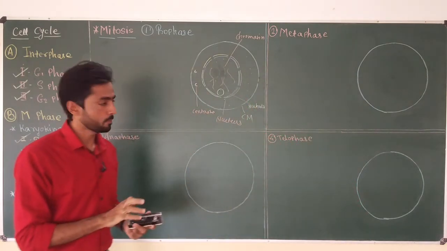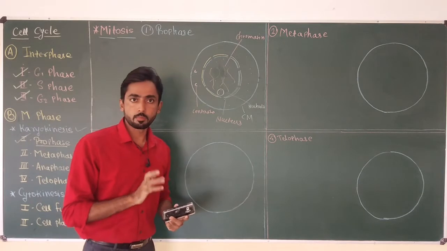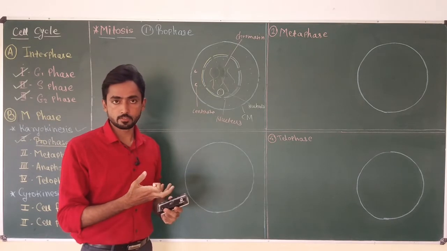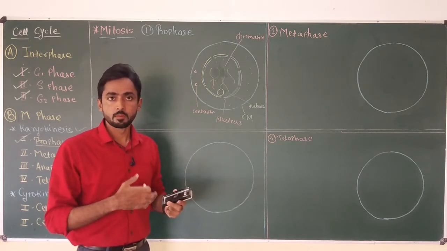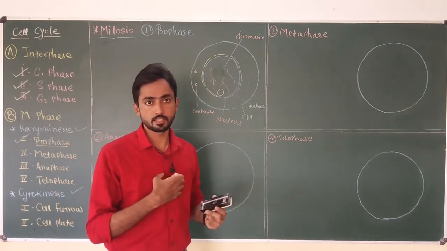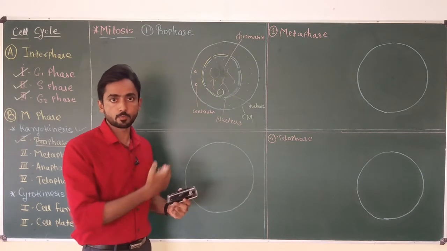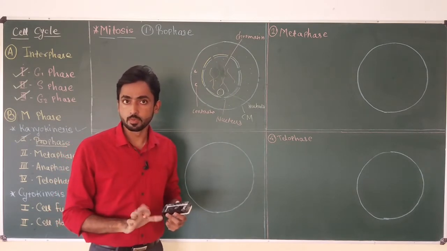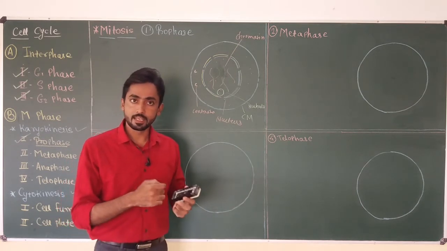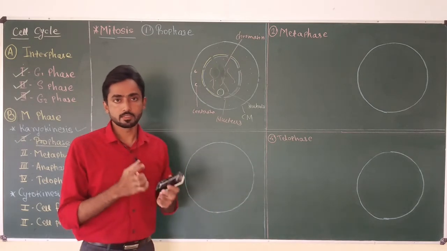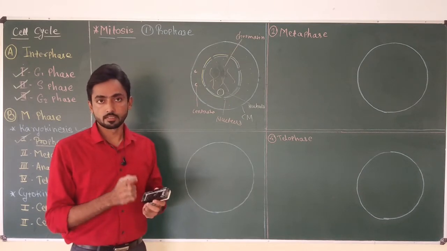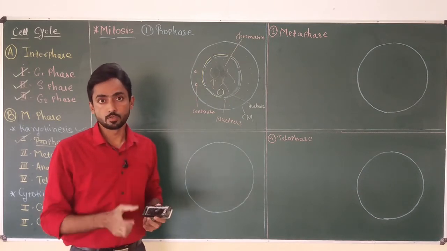At the time of studying prophase, we have to remember one thing: as the cell has double the amount of DNA, because the cell enters prophase through S phase, the chromosome number is still not changed. If we consider a human cell, when any human cell enters into prophase, it will have 46 chromosomes, but each chromosome will have double the amount of DNA. That means DNA is duplicated, but the chromosome number is still unchanged, because they are attached to each other through centromeres.